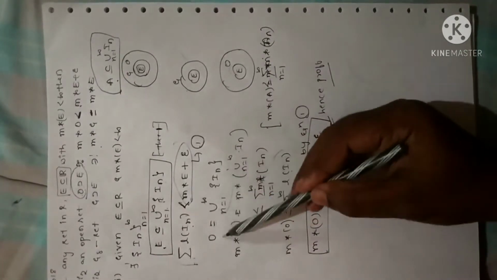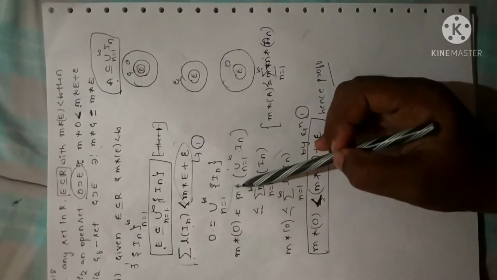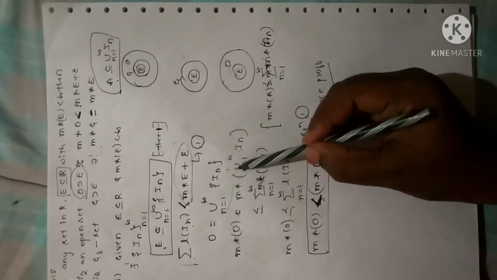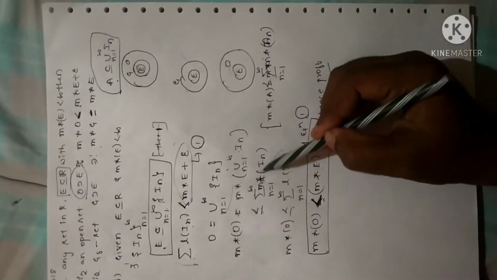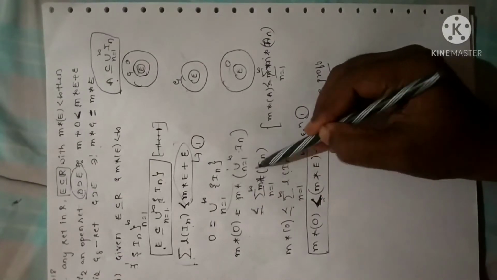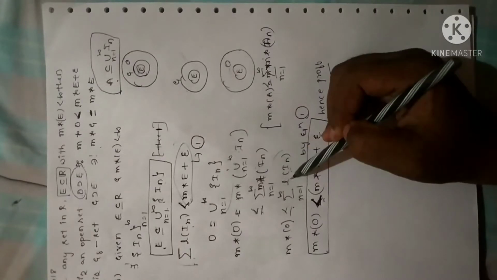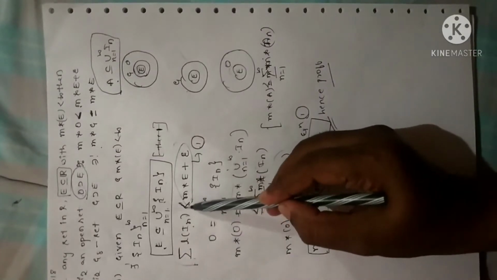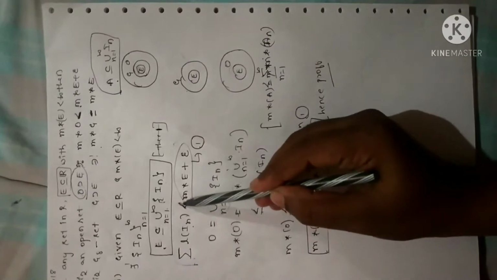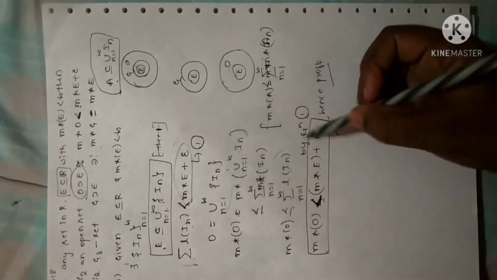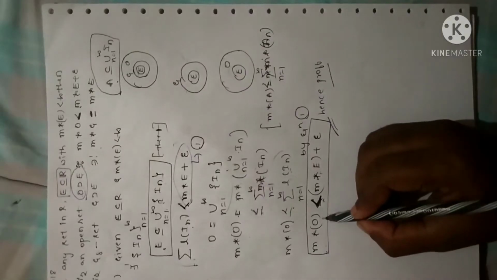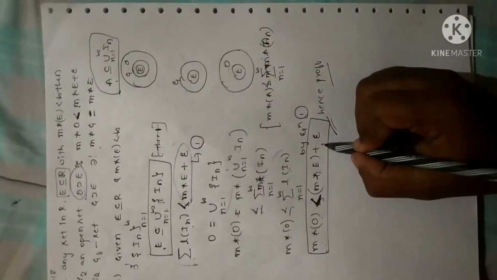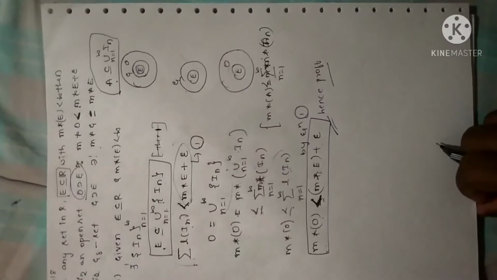Now let me apply measure on both sides. I have used the theorem here. The minute you apply measure, union will become summation and equal will become less than or equal to. So measure is none other than length of an interval. So I have replaced measure with length. Since length of an interval is always less than, it is not less than or equal to, it is always less than. So I replaced equation 1 in this, so that I have obtained measure of any open interval is less than measure of E plus epsilon. This is the proof of first one.